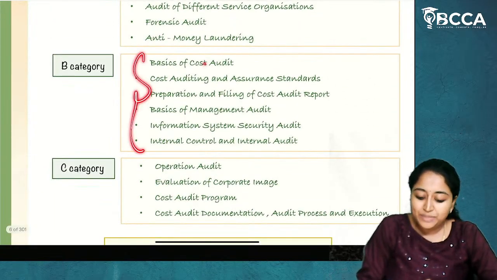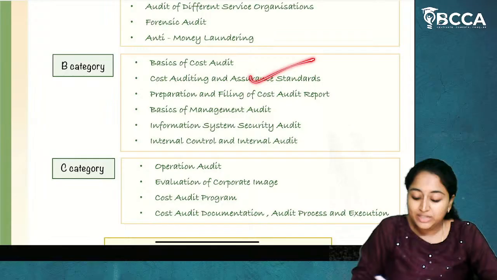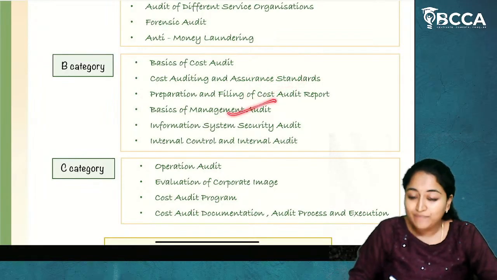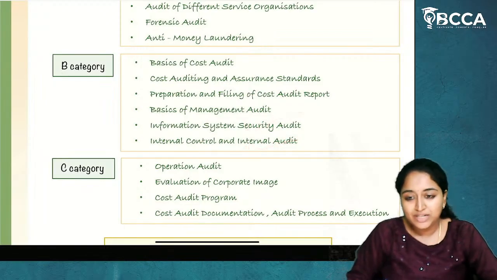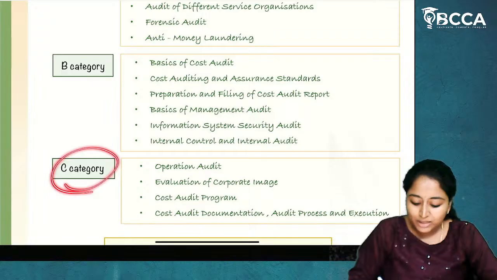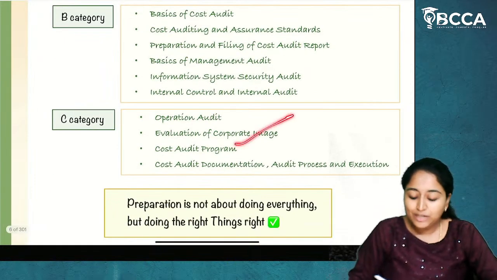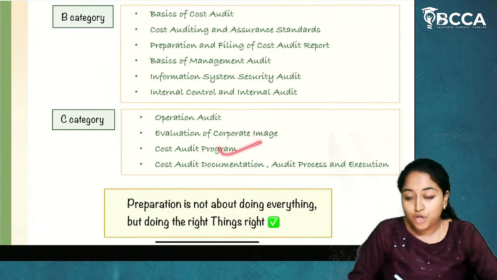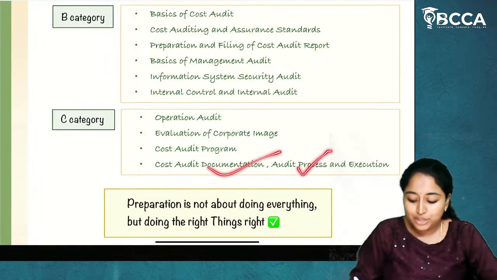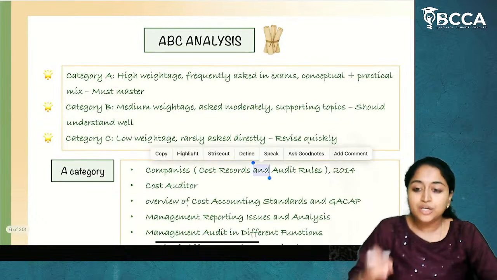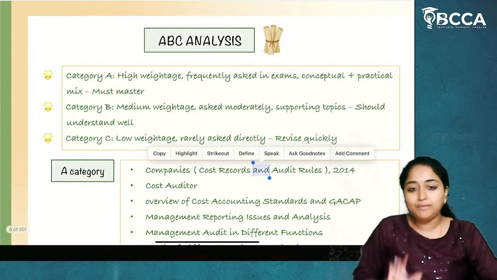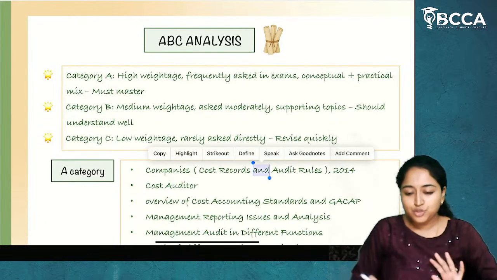Then B category topics: basics of cost audit, cost auditing and assurance standards, preparation and filing of cost audit report, basics of management audit, information system security audit, and internal control and internal audit. Now, C category topics are operational audit, evaluation of corporate image, cost audit program, cost audit documentation, audit process and execution. So, these are the ABC analysis for this subject of cost and management audit for the upcoming June 2025 attempt.